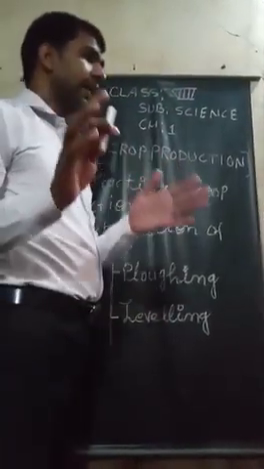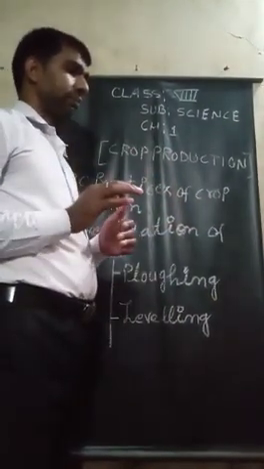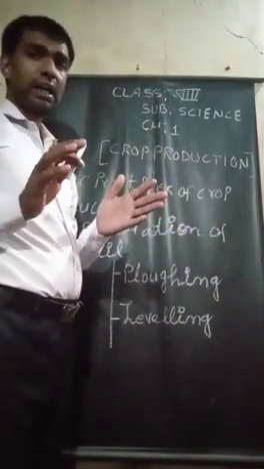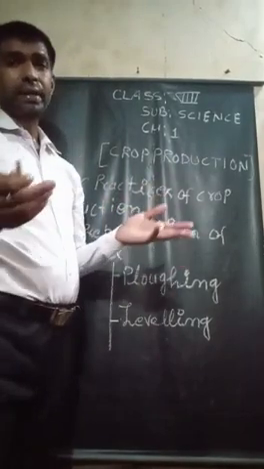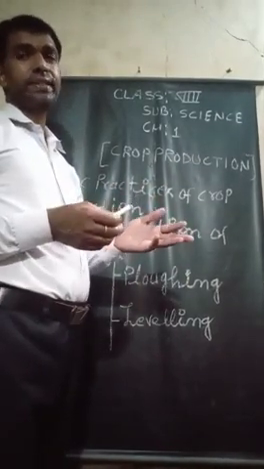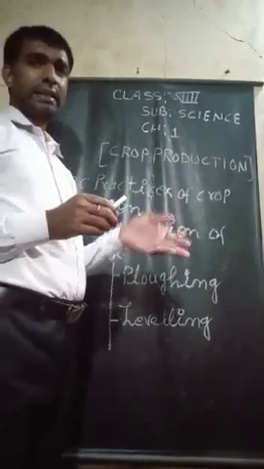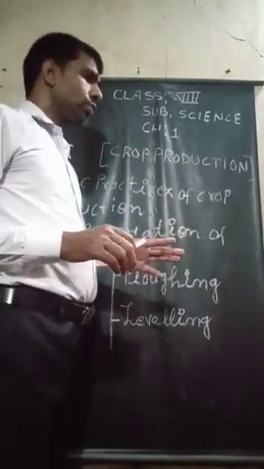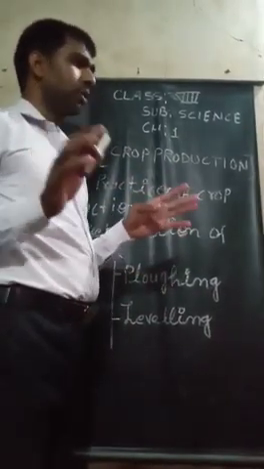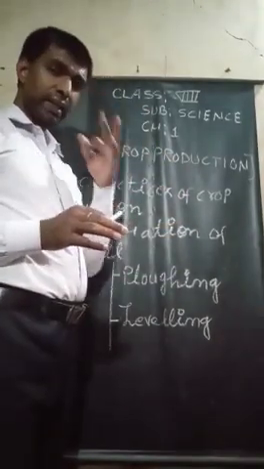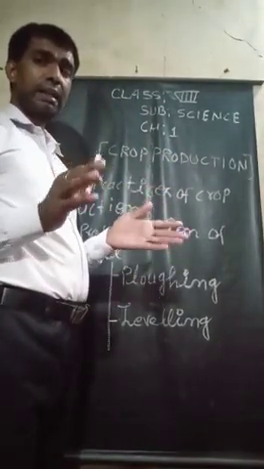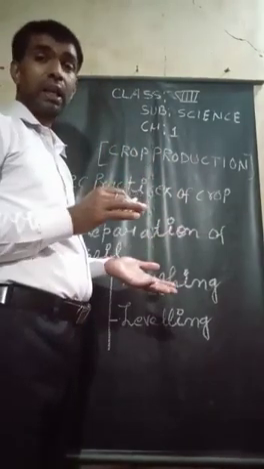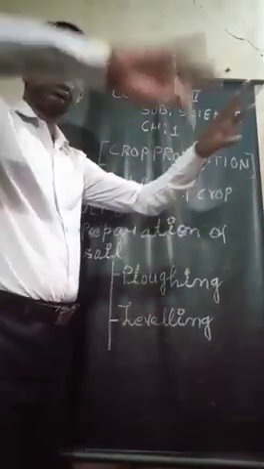Then, another advantage of plowing is that it uproots undesirable plants, that means weeds and other plants, and kills them. Loose soil also mixes uniformly with the manure and fertilizer. In loose soil, the fertilizer and manure given by the farmer are uniformly distributed in the whole area.